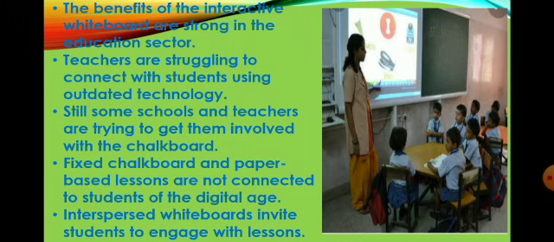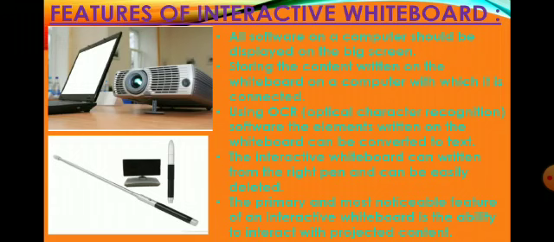Next, we move on to features of the interactive whiteboard. All software on a computer can be displayed on the big screen. The content written on the whiteboard can be stored on the computer with which it is connected. Using OCR, optical character recognition software, the elements written on the whiteboard can be converted to text. The interactive whiteboard can be written on with a special pen and can be easily deleted. The primary and most noticeable feature of an interactive whiteboard is the ability to interact with projected content.